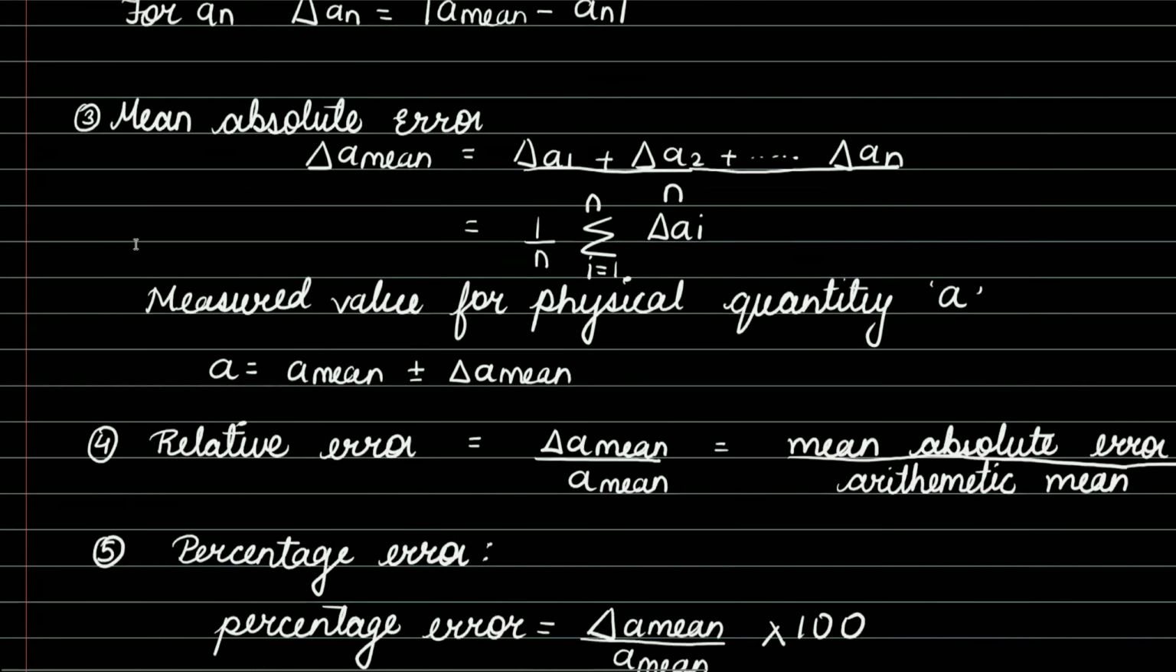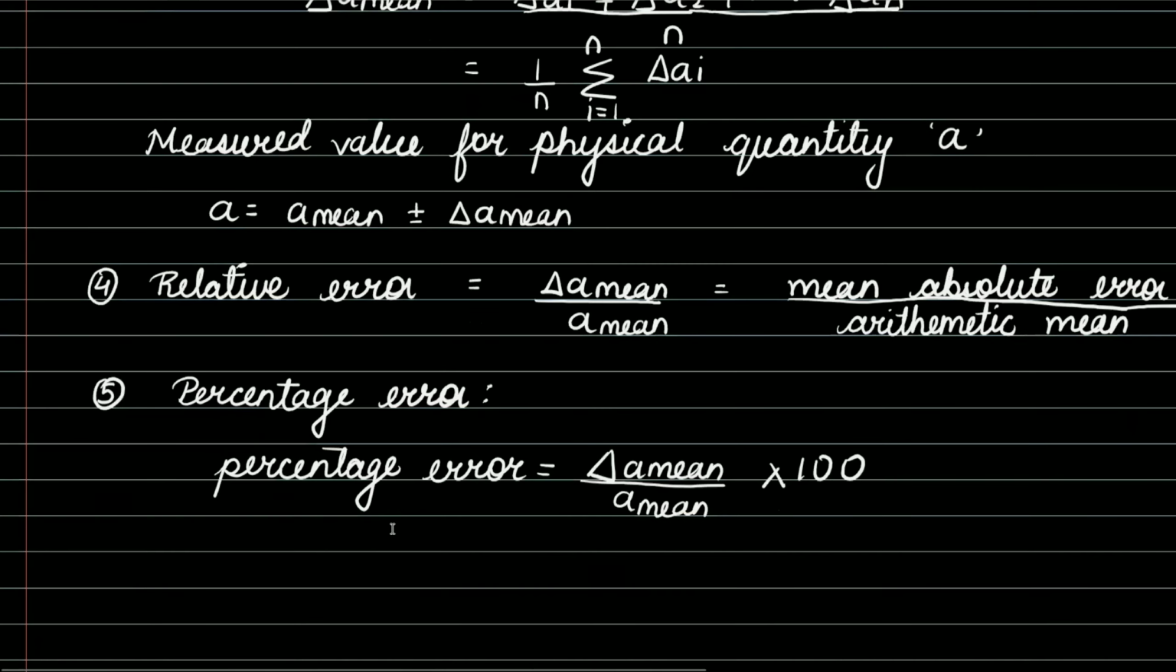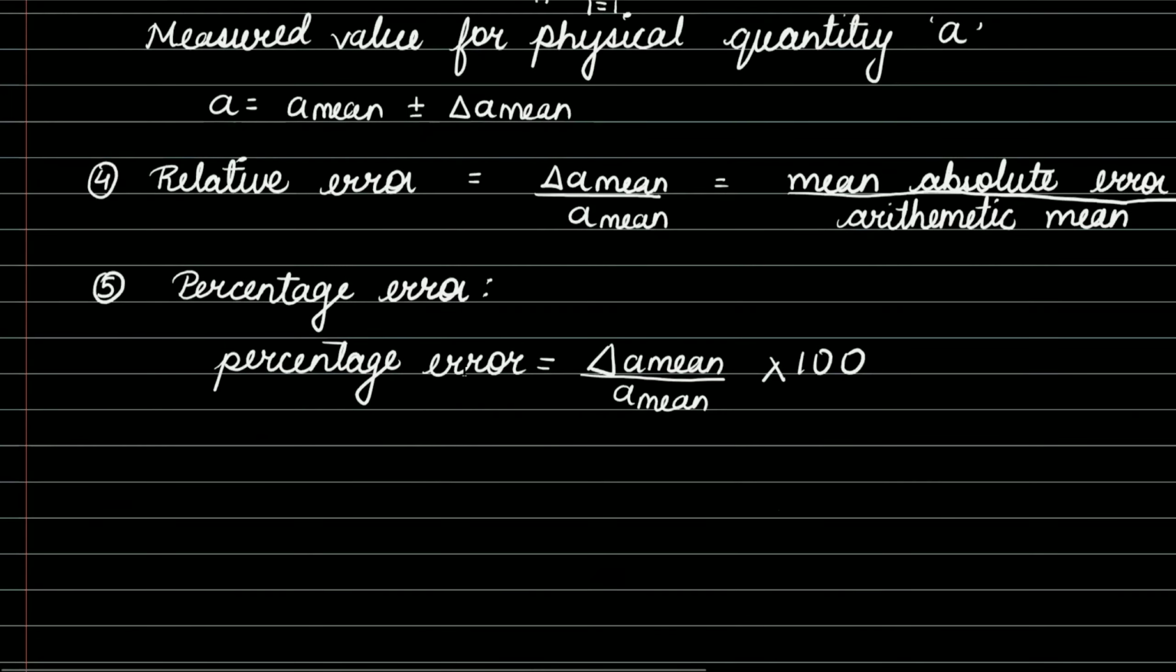All right, let's move ahead with the relative error. How do we calculate it? The relative error is the ratio of the mean absolute error to the arithmetic mean. Percentage error: how is it related? It is the relative error represented in the form of percentage. Hence, we have calculated our percentage error.